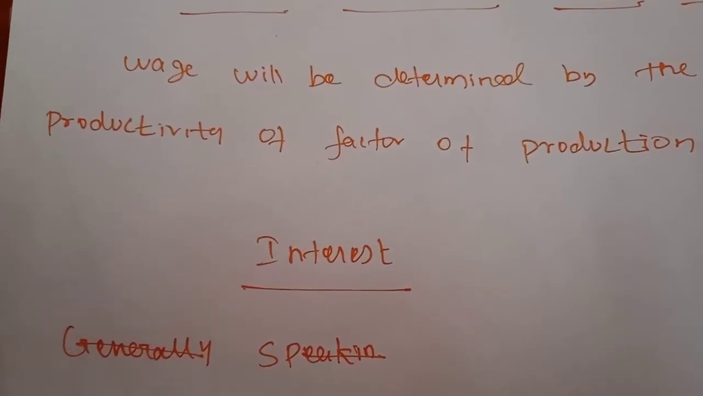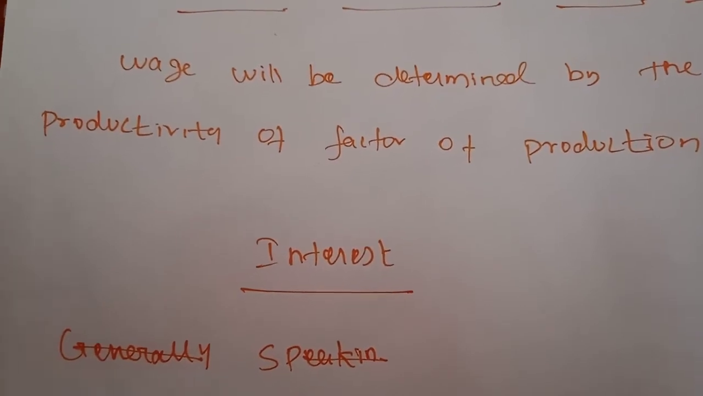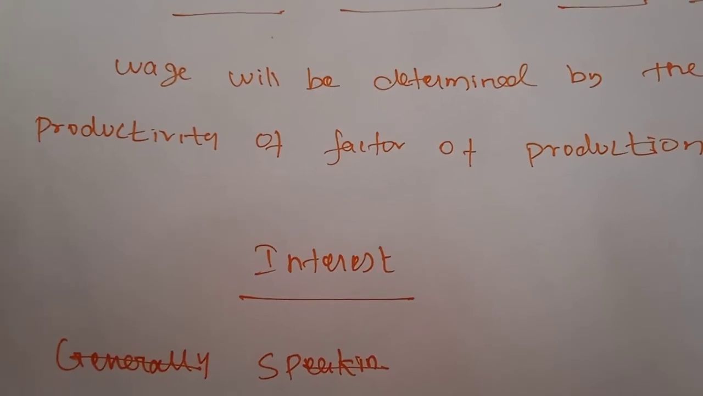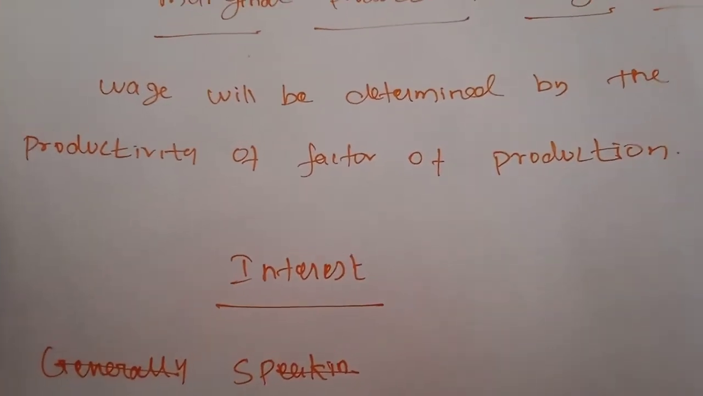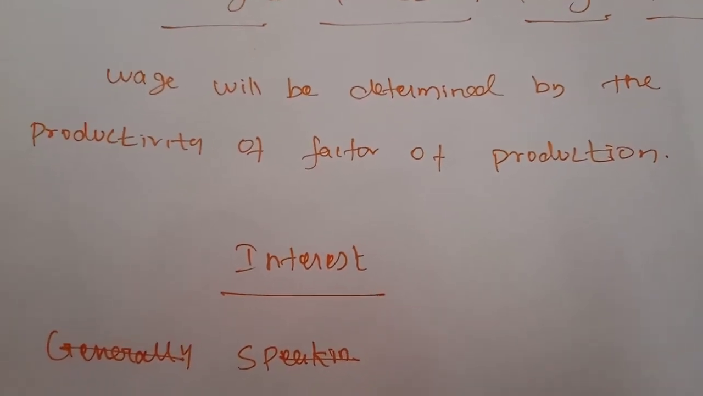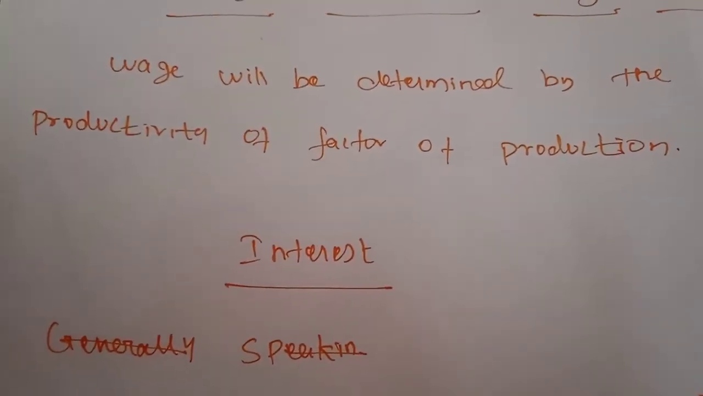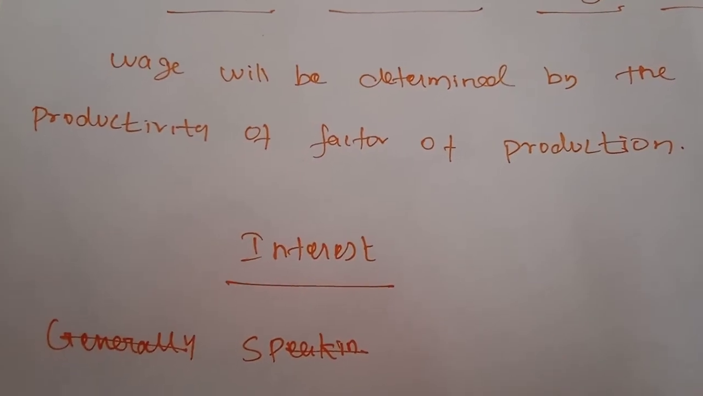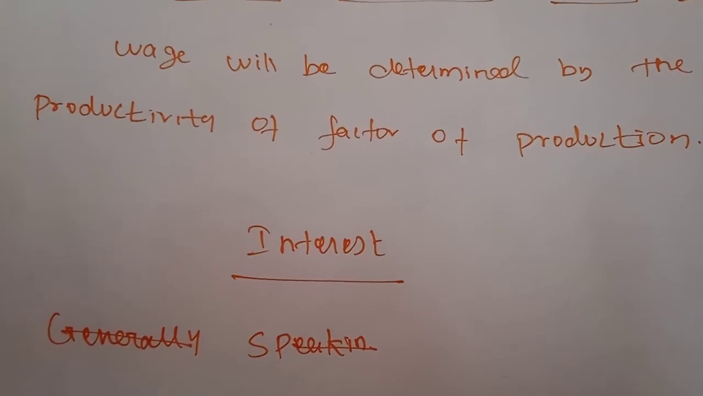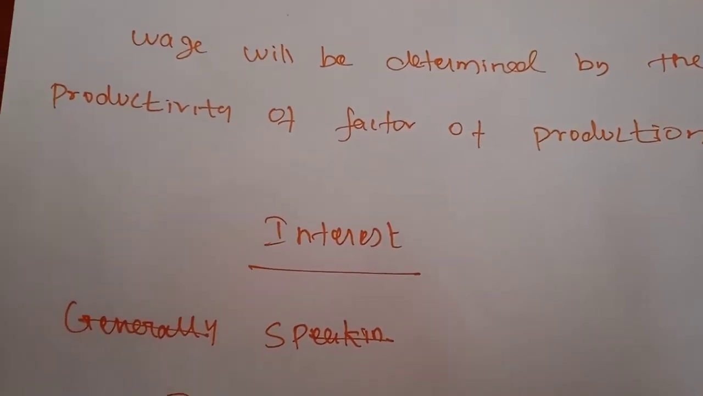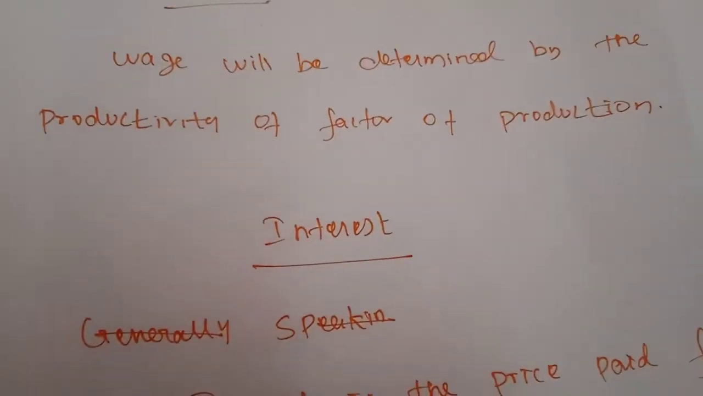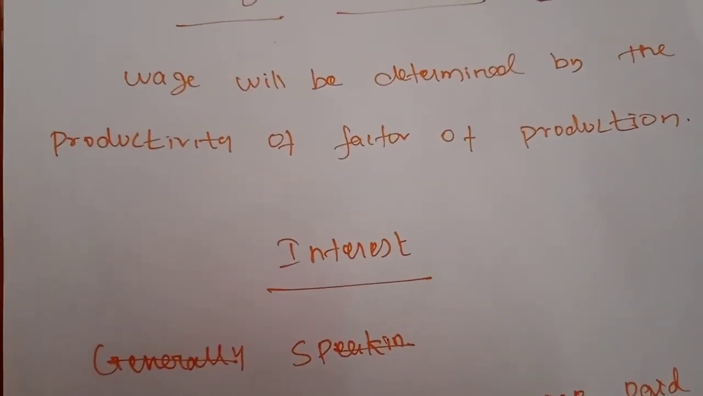But in the real world, where there is imperfect competition, there is exploitation of labor and the wage is less than the marginal productivity of labor. On the basis of marginal productivity, as we have already studied, by increasing labor the producers are able to increase the amount of total product. So on the basis of the marginal productivity of the labor only, they will get the wages.